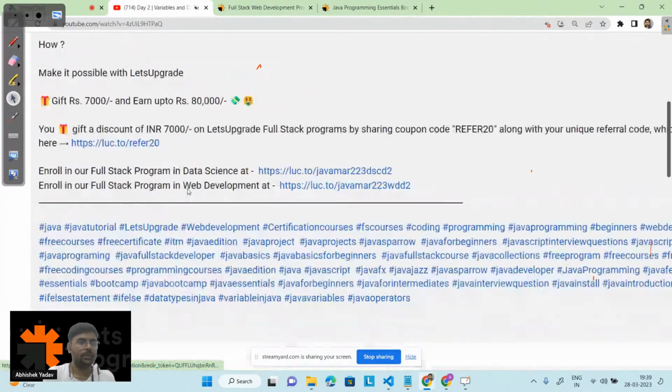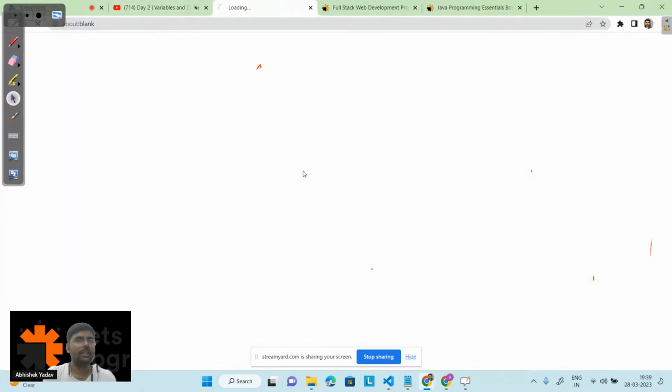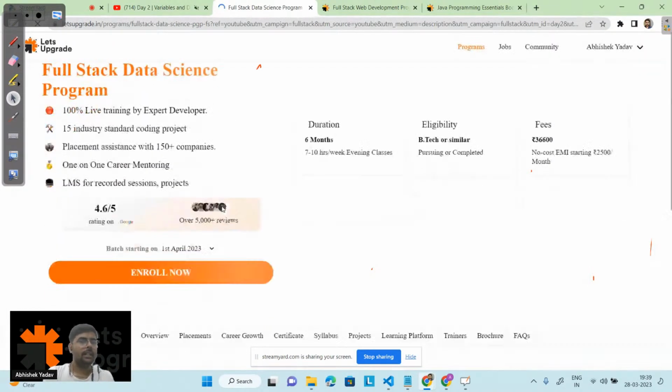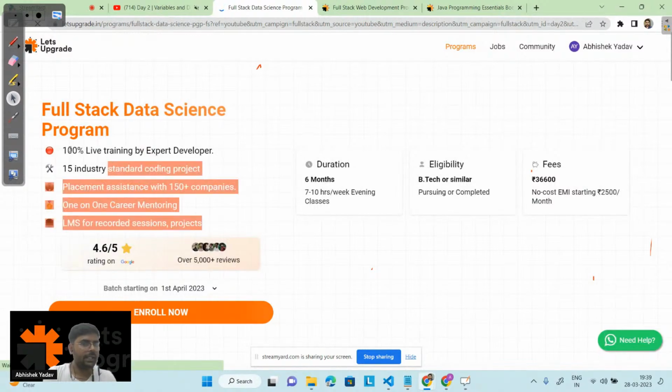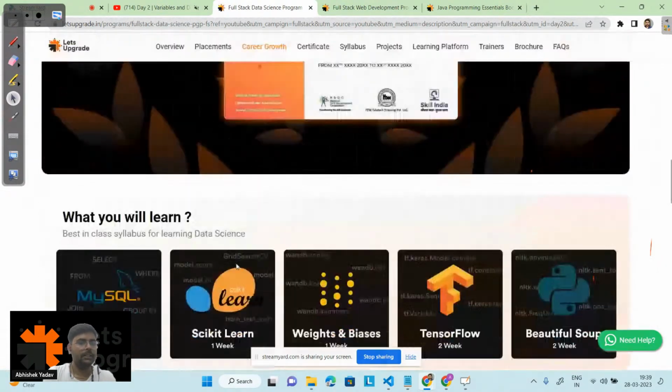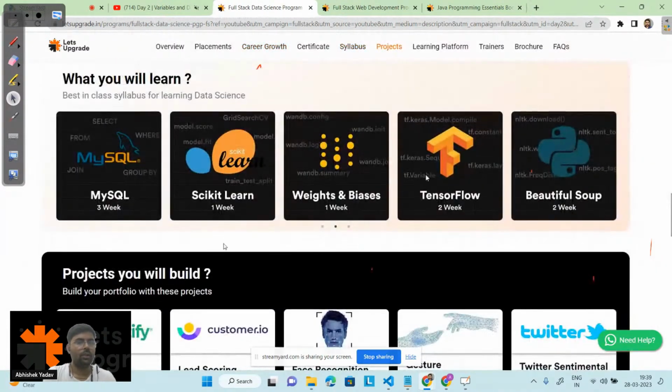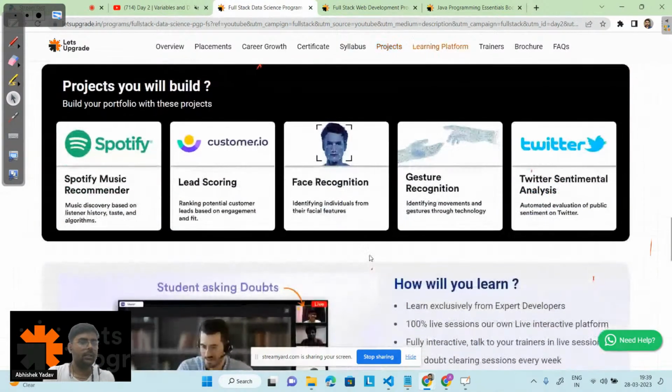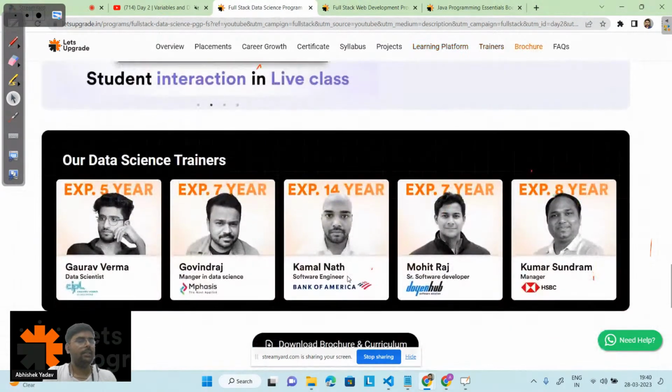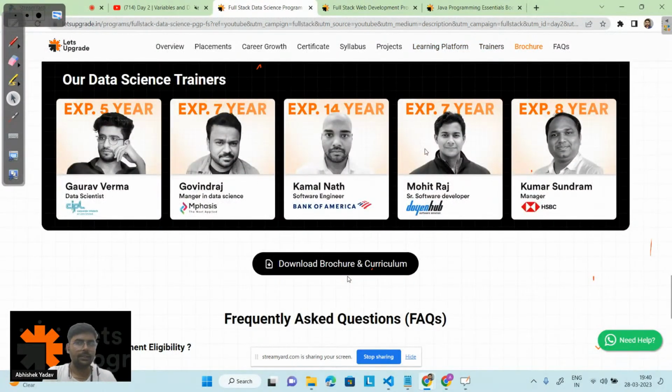Similarly, we have the data science program also. You can click on this link and you will get a clear understanding of what USP we have and what we are doing in this data science program, right? What tech stack we are going to learn, and what projects we are going to make. That is Spotify music recommender, face recognition, and you can see the trainers, right?